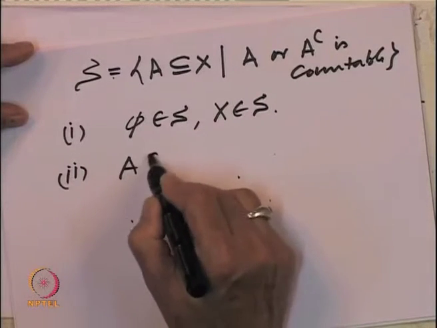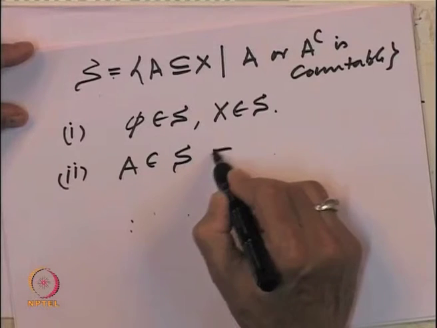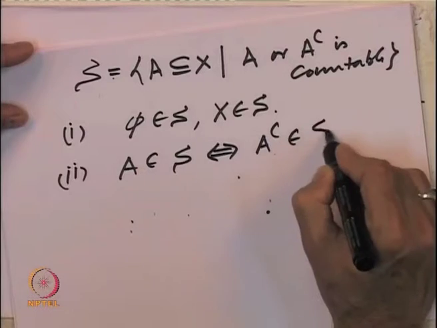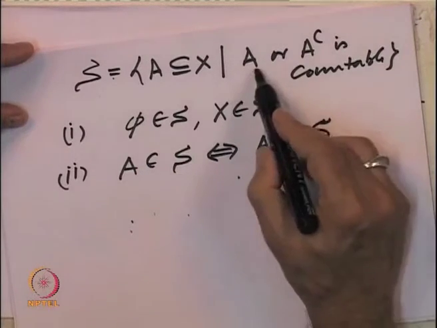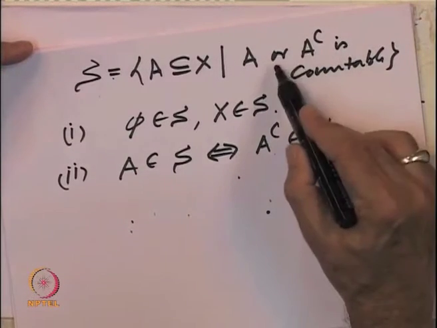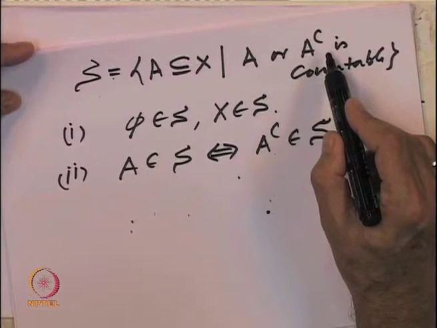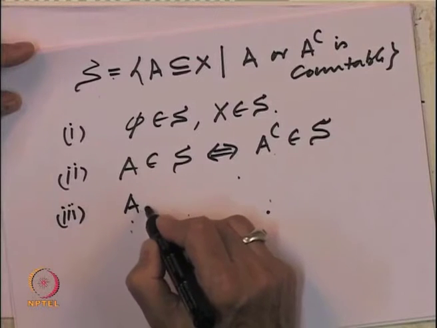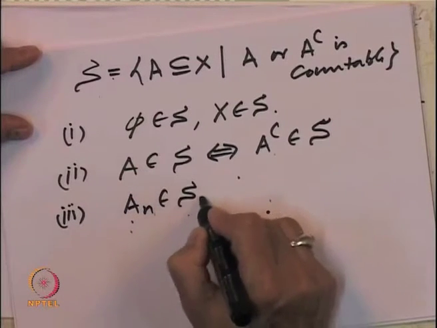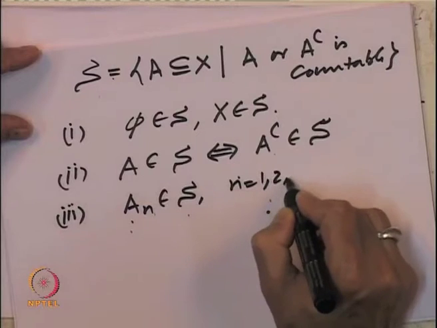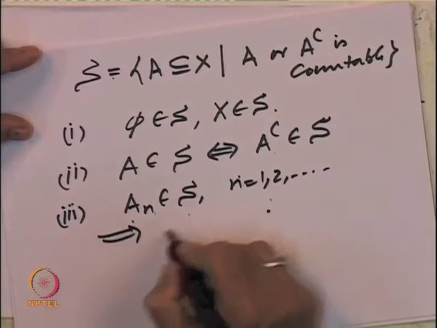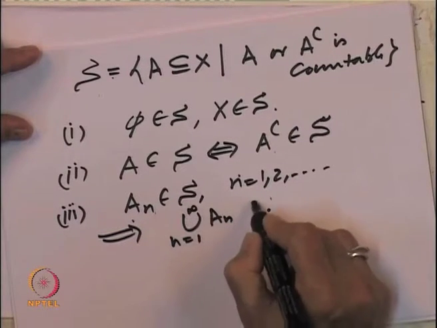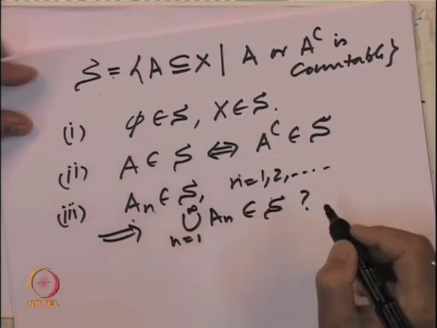Clearly, if A belongs to S, then A complement belongs to S, because our defining condition is symmetric with respect to A and A complement. So, let us check the third property, that if A n belongs to S, n equal to 1, 2, 3 and so on, then the union of A n's, n equal to 1 to infinity, also belongs to S. So, let us check that property.